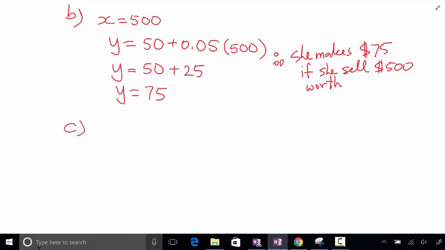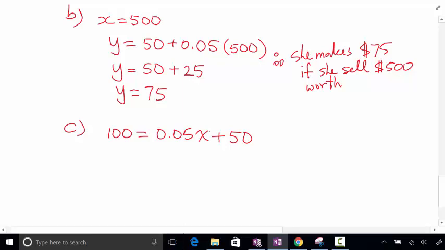So y is 100. So you write 100 is equal to. So instead of y, I replaced it with 100. Okay. And it's going to be 0.05x. Okay. Plus 50. All right. What do you have to get rid of first again? The 50.